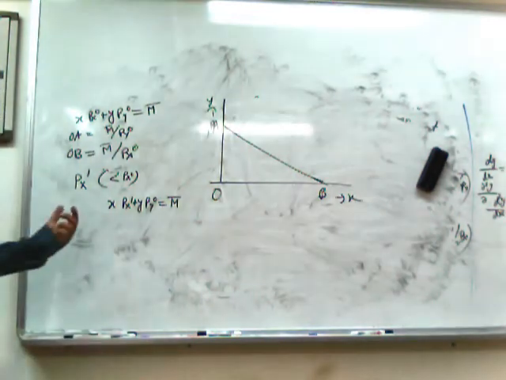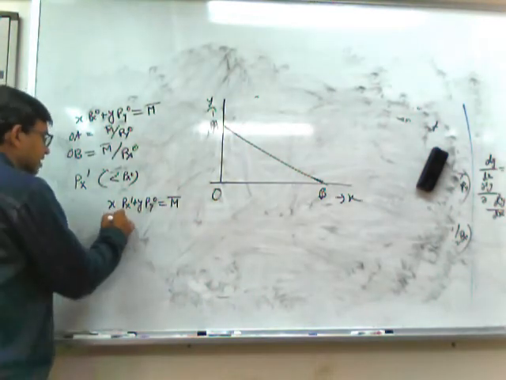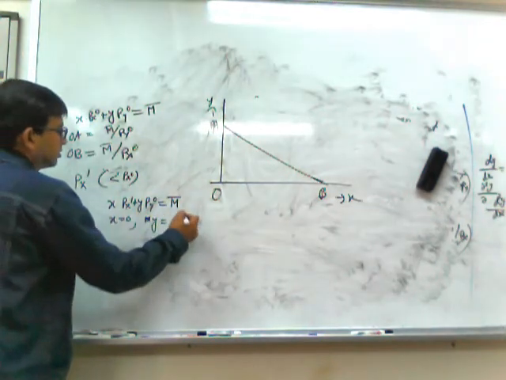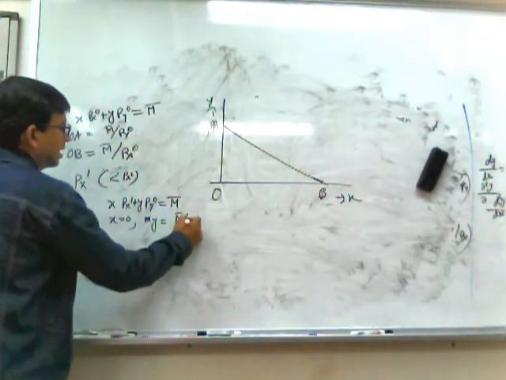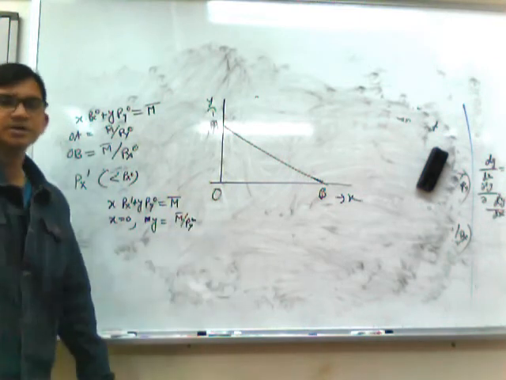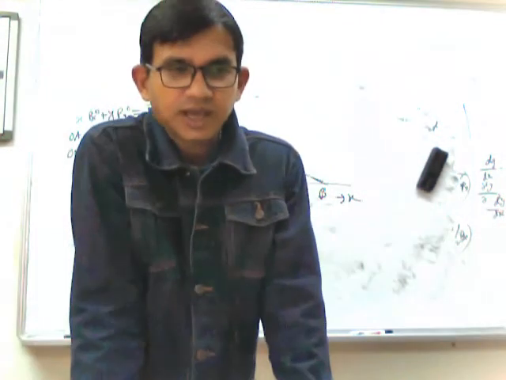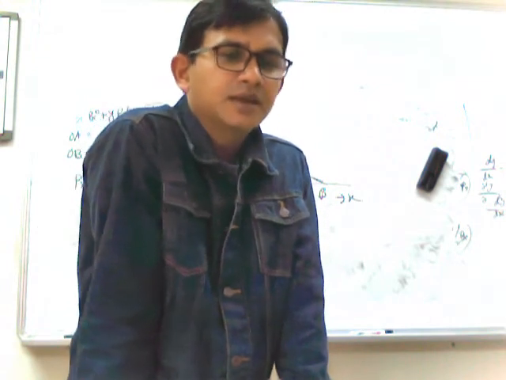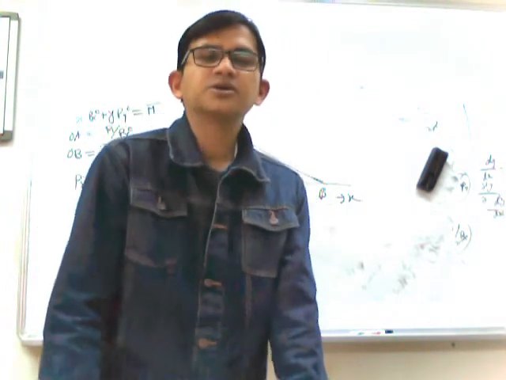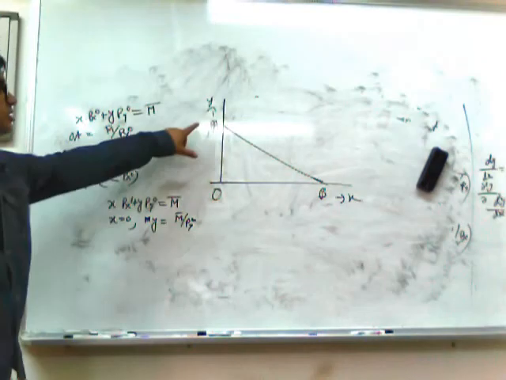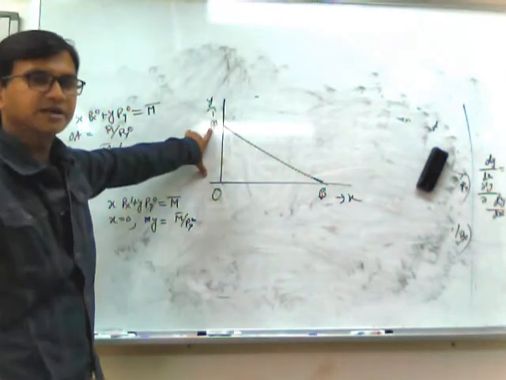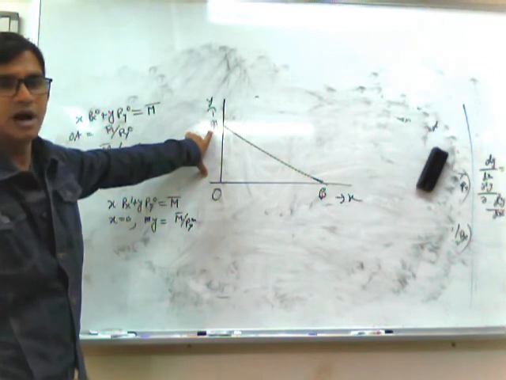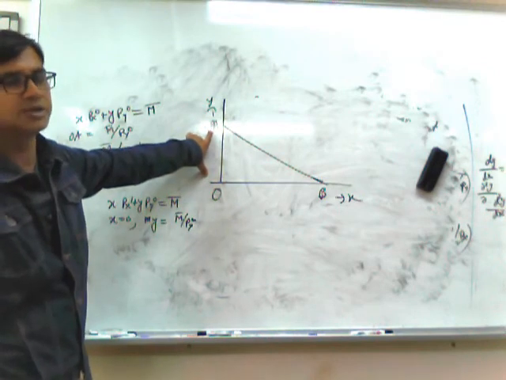In this case, if we consider x equals 0, y will remain the same, M bar by Py0, because there is no change in the price of y, and no change in M, the income of the consumer. So the vertical intercept will not change, because the vertical intercept indicates, if the entire income is spent on y, how much y the consumer can purchase.